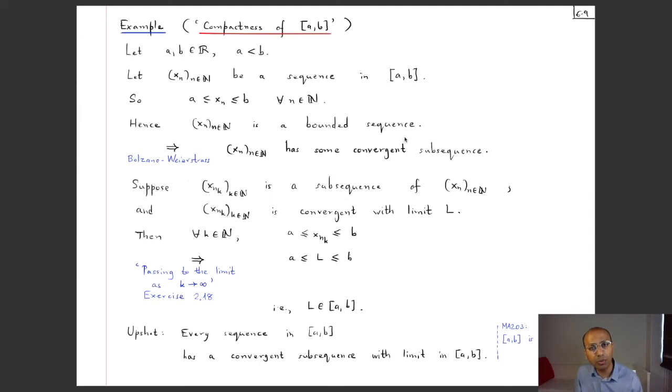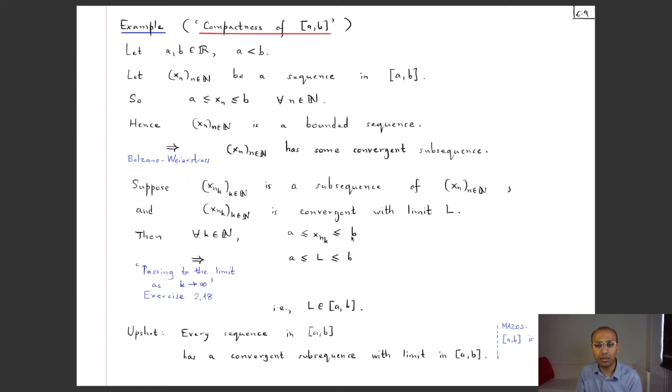Now since this is a bounded sequence, by the Bolzano-Weierstrass theorem, it has some convergent subsequence. Let's call it xnk, and let's call its limit L. Now I want to show that this L again belongs to this interval. So I want to show that L is bigger than or equal to a and less than or equal to b. How do we do that? Well, I know that for every k, since xn itself satisfies this, xnk being a subsequence also satisfies this. This is true for all n, in particular for the nk's. So for every k, the subsequence terms are in between a and b, so they are bigger than or equal to a and less than or equal to b.